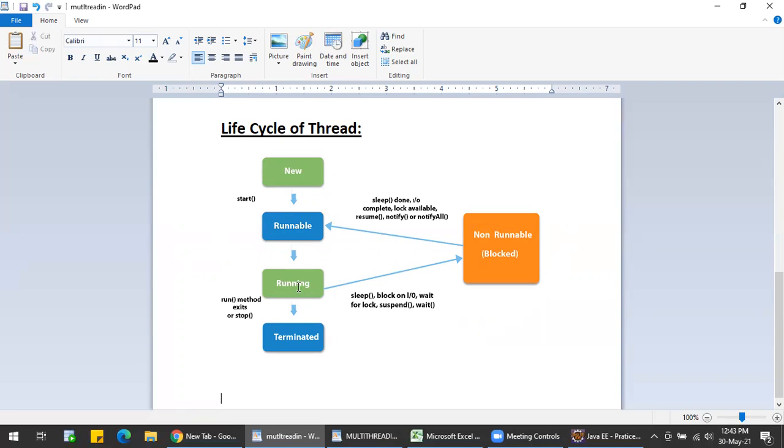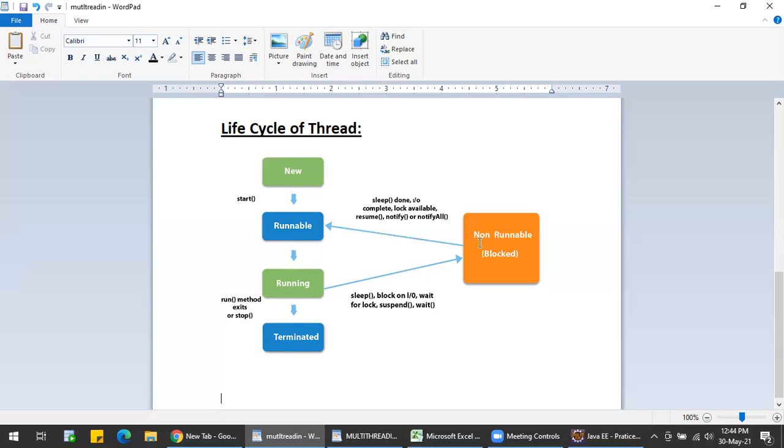After this running state, the thread can either go into a sleep state or lock state or suspend state or wait state, or directly go into the exit state. It can happen based on the thread scheduler. The thread scheduler either can make it run, or ask the particular thread to sleep or wait for some time, or directly ask to suspend. This is what happens in running state. It is the most important state of the thread life cycle. Either it can go here or directly come into terminated state.